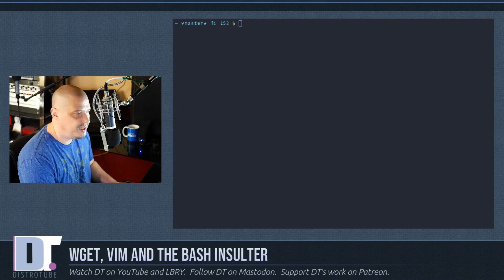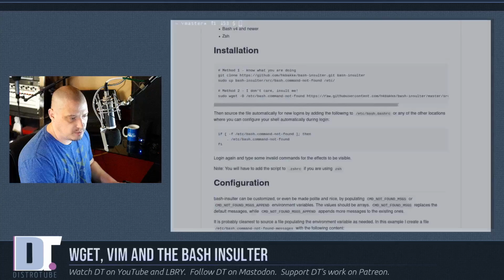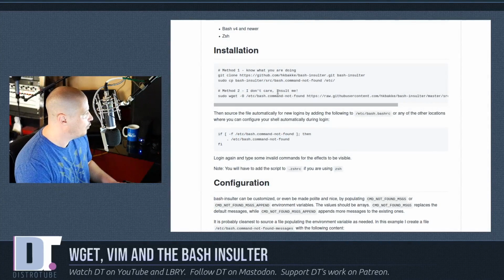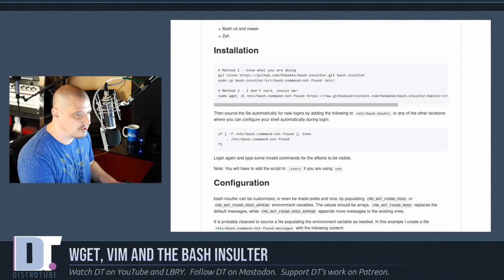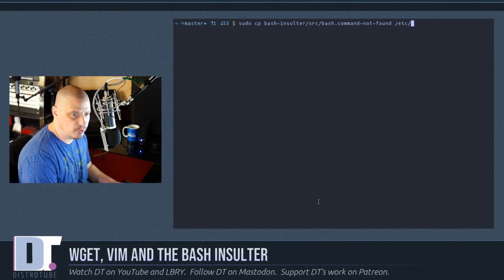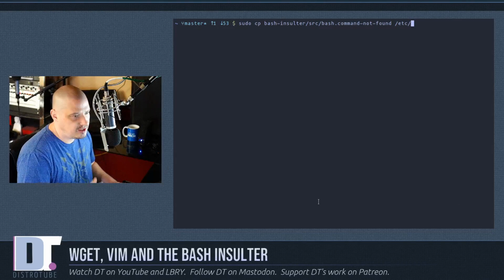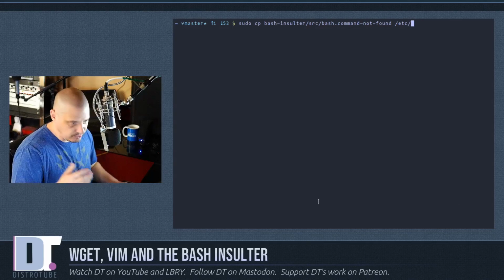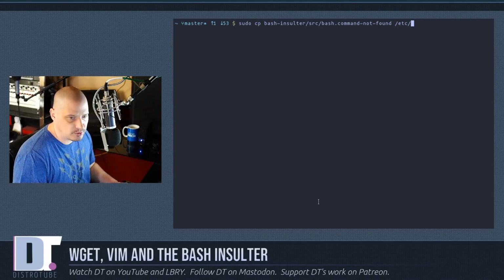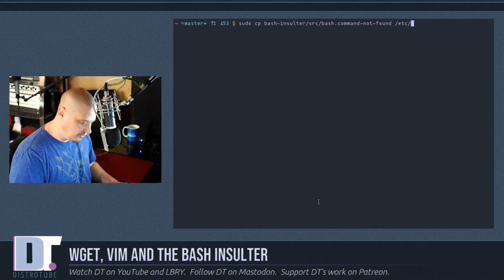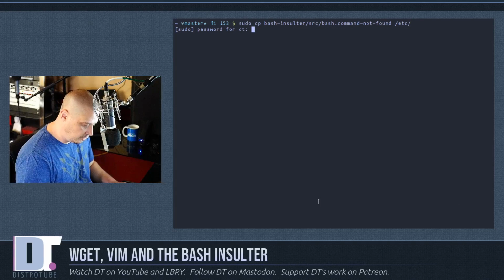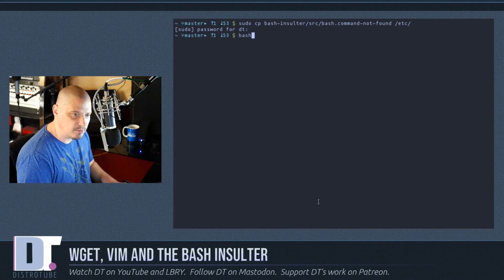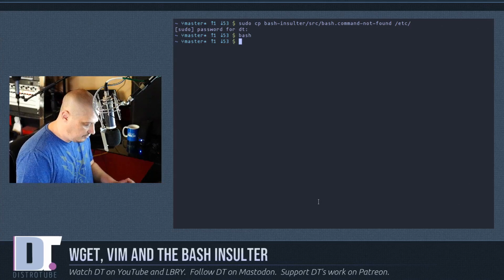And the thing we need to do now is, if we go back to the web browser, remember to install the bash insulter, we needed to run this command here where we copy the source over to /etc. Since I changed the source, I added the Lutheran insults and the Shakespearean insults, we need to copy the new file to /etc. Rewrite the old one. Now let me start another instance of bash, and now let me start typing wrong commands.